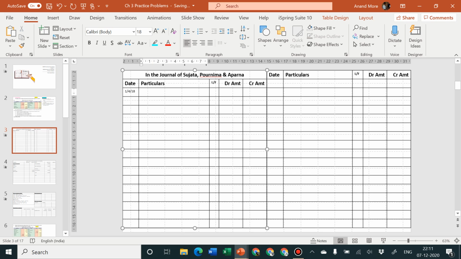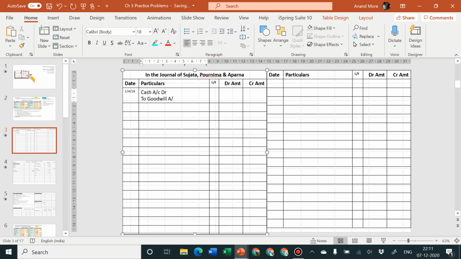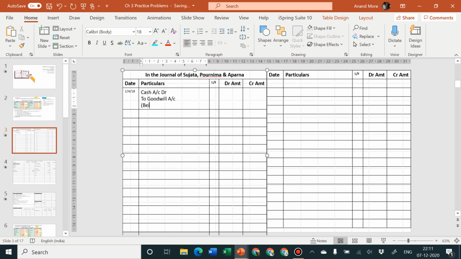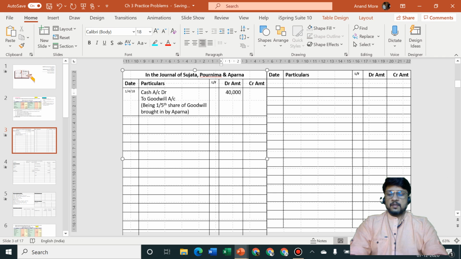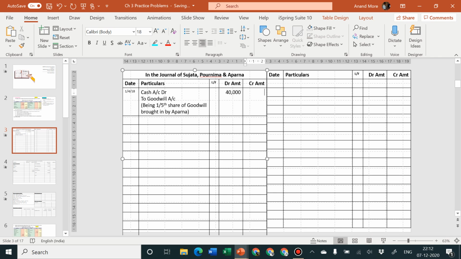So the entry will be cash account debit to goodwill account, being share of goodwill, or you can say 1/5 share of goodwill, brought in by Aparna. And how much is the amount? The amount is going to be 40,000. So I'm going to write here 40,000, and then 40,000 here also.